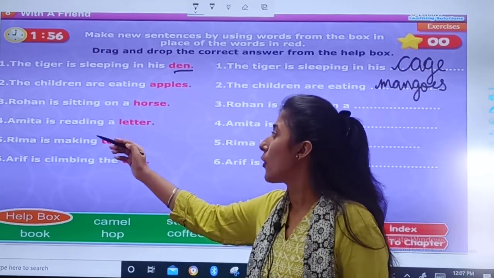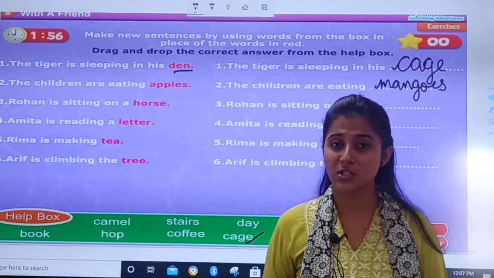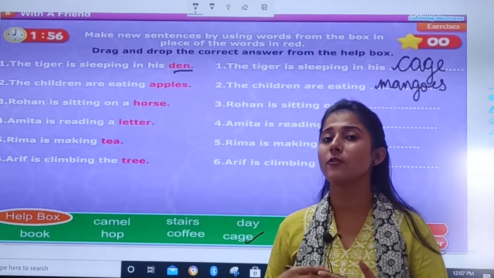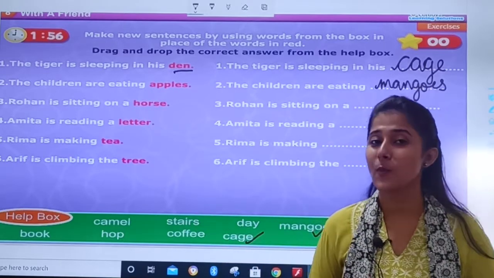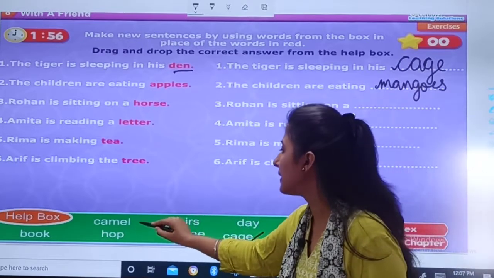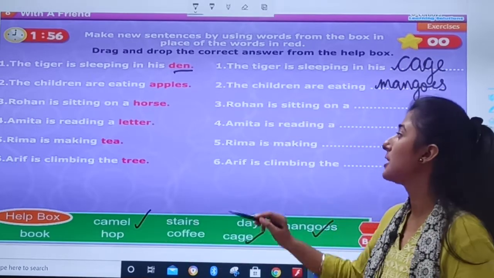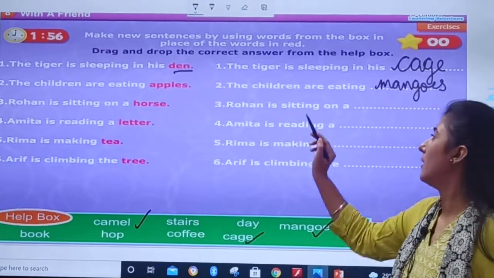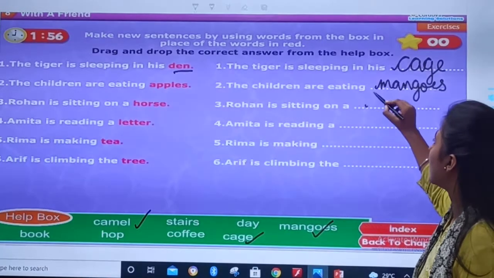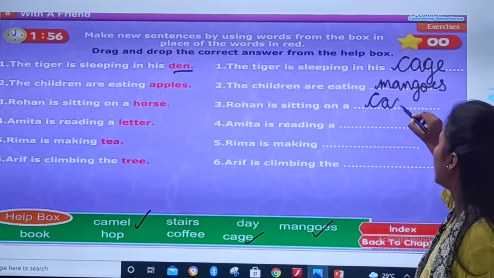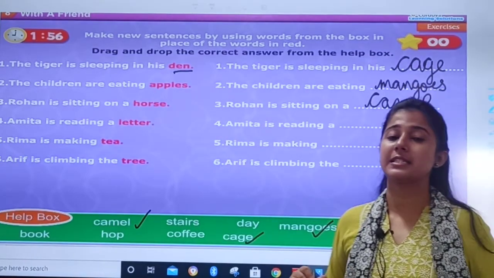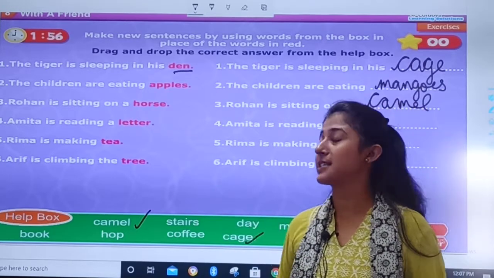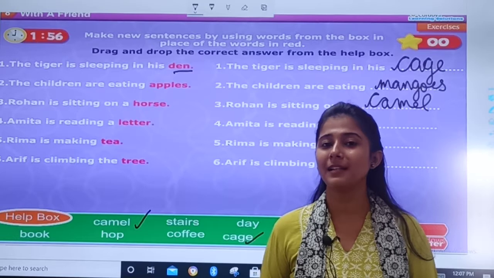Third one. Rohan is sitting on a horse. Instead of horse, let us find a new word. See, camel. Yes, the first option is correct. So the remaining sentence will remain the same. Rohan is sitting on a camel. Have you ever visited a desert area? There you have seen camels. Like Rohan is sitting, you also love to sit on a camel, right?